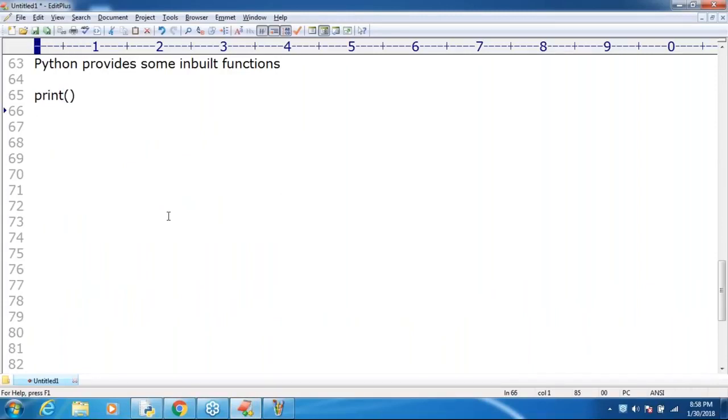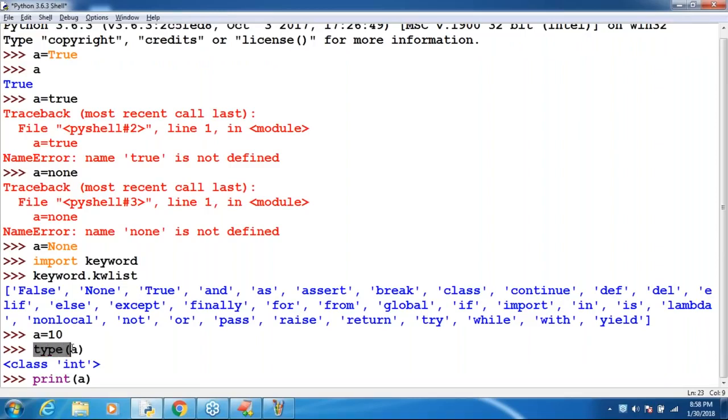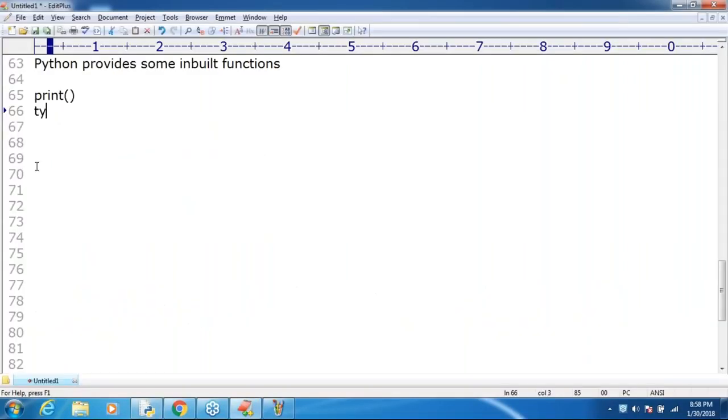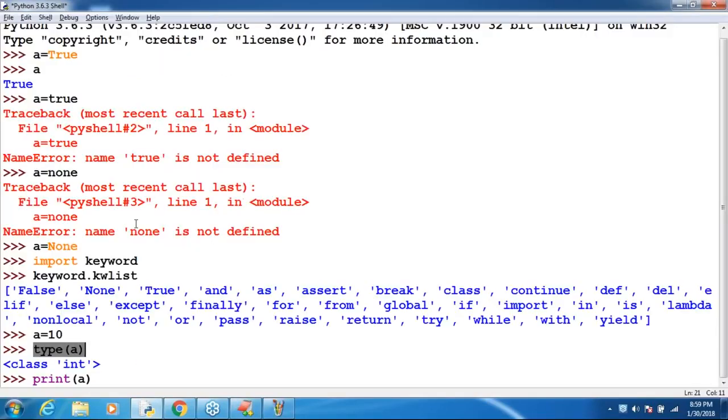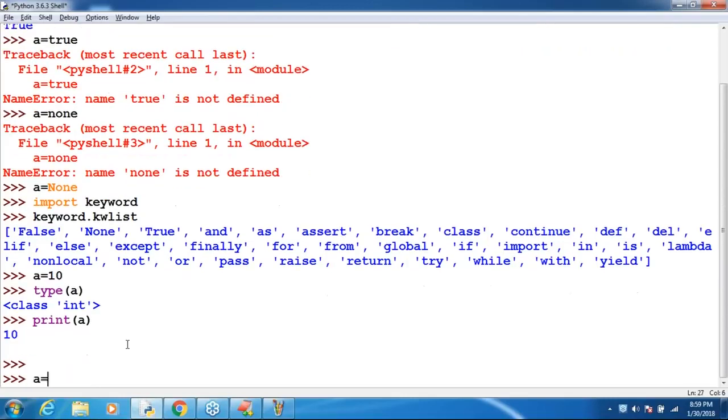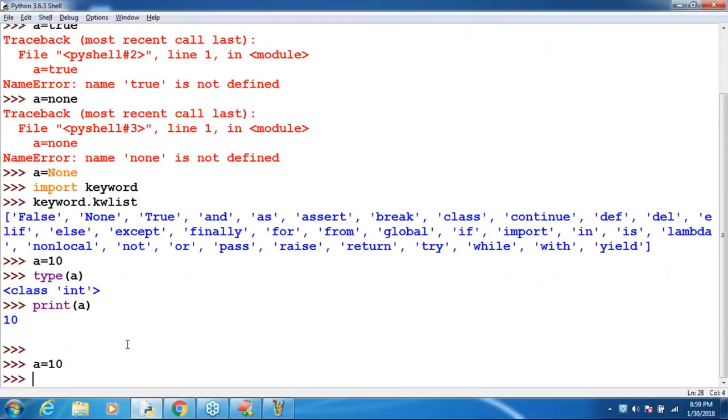Now I asked, what is the type of a? I used it already. Type, remember this one. Print is just to print. Type is to know the type of the variable, right? Now my requirement is, just observe, sir, I have a is equal to 10.